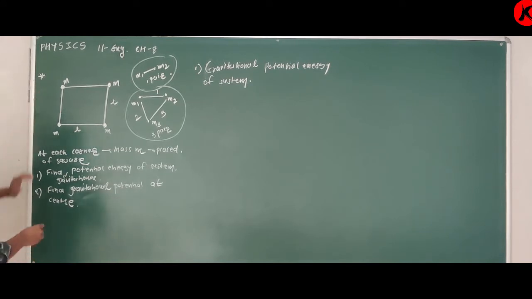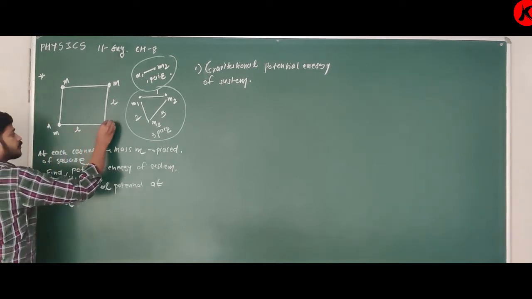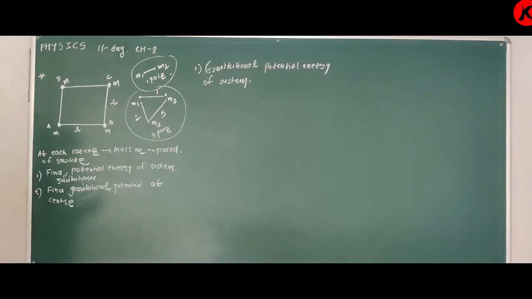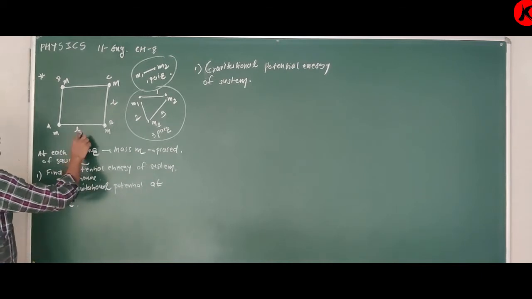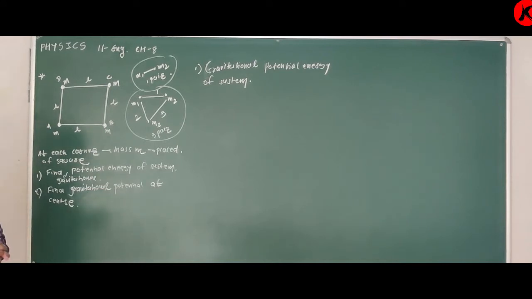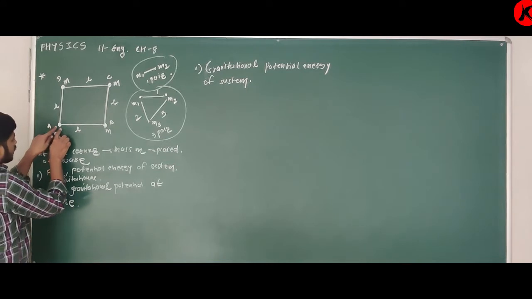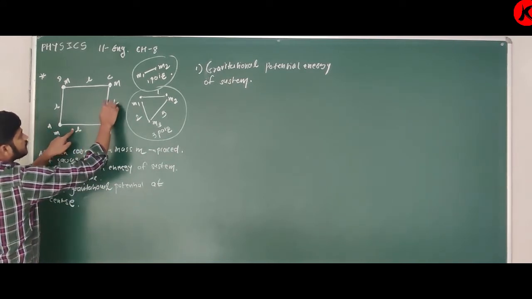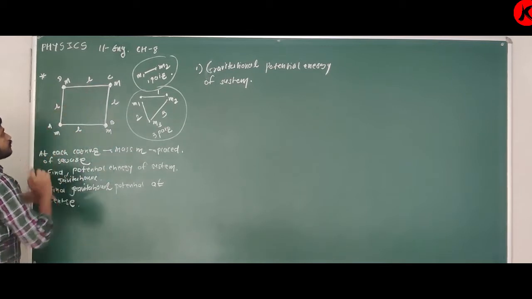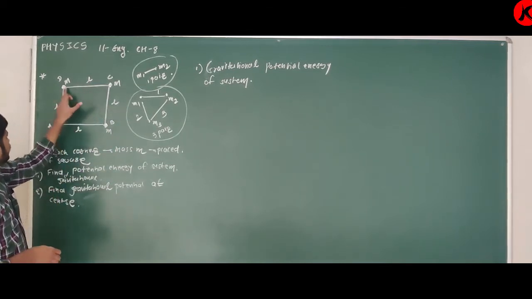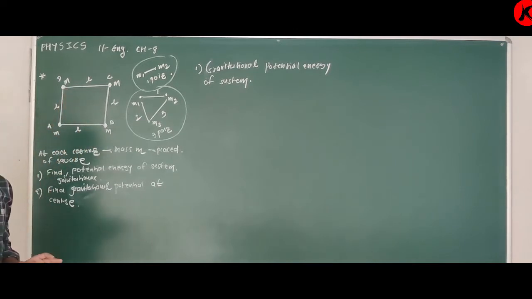For that, first of all, we will name this square ABCD. As it is a square, this side is L, here it is also L, and here it is L. So yes, identify the number of pairs. See, first, second, third, and fourth, then it is 5, and here it is 6.